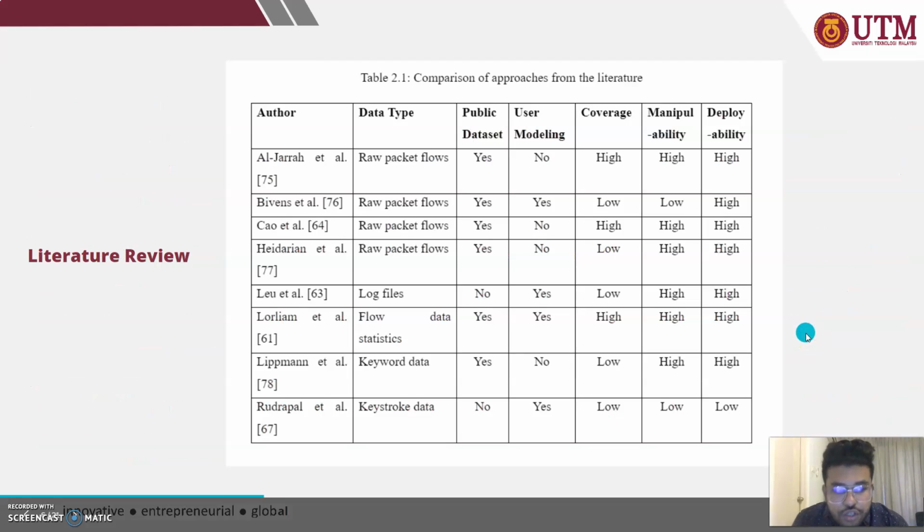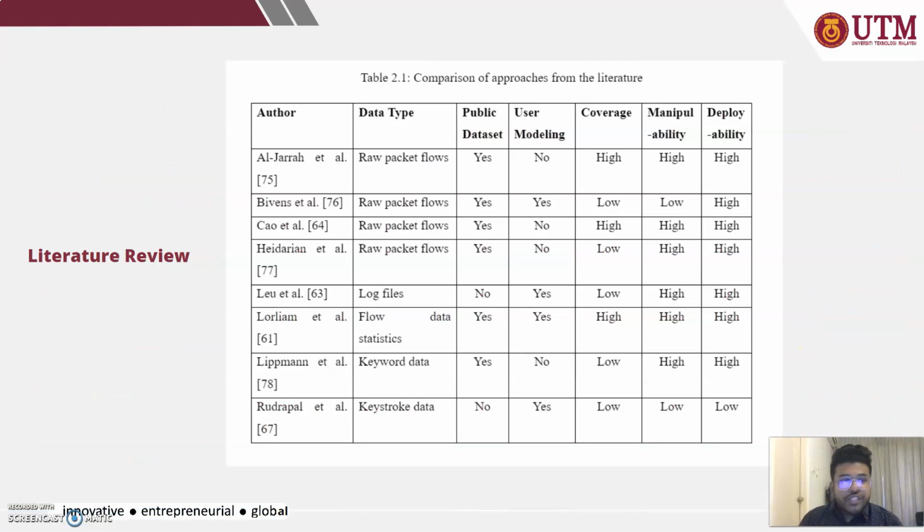Okay, so for any research, first we need to start with the literature review. In my literature review, I added almost 84 references, and from those references I created this table which shows the comparison of approaches from the literature. I also added a few more tables in my thesis, and I was not able to add those tables here because they were really huge.